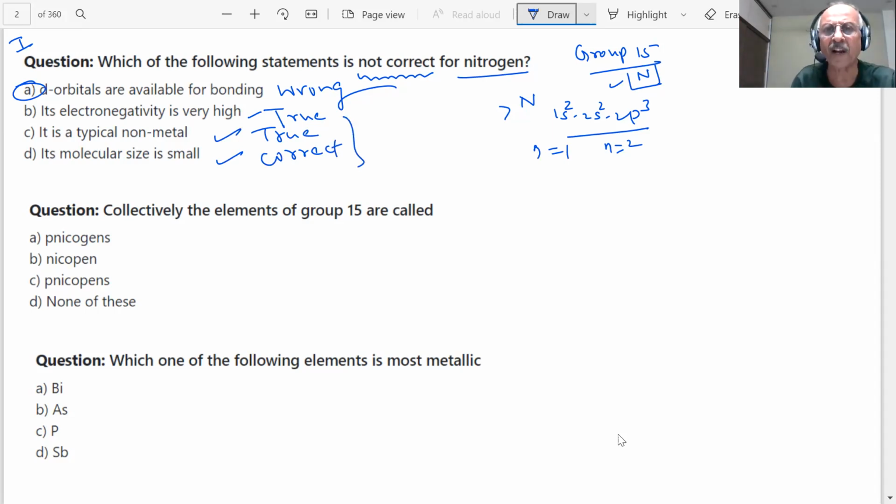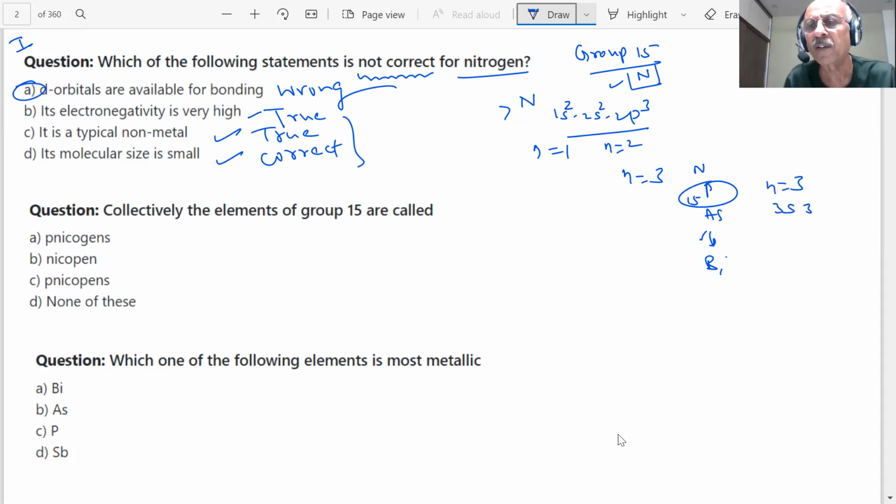So what we are trying to explain is that each and every word which is written, we should see the answer. There is no shortcut, because in the exam the questions will be varied. The questions will be changed, students. So there can be many similar questions based on this. When n is 2, only two orbitals are possible, 2s and 2p. Only when n comes to 3, that is phosphorus, arsenic, antimony, bismuth. If you come to phosphorus, which has atomic number 15, you have n equal to 3. When n is equal to 3, you will have 3s, 3p, and then 3d orbitals are also there. It is vacant but available in the case of phosphorus.